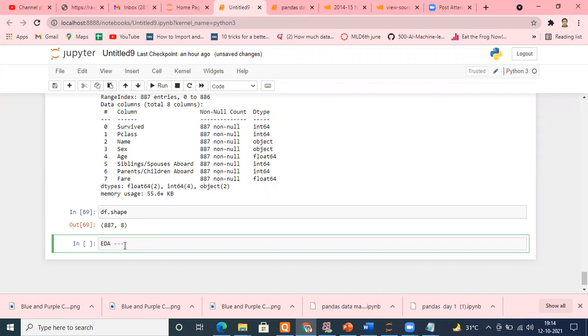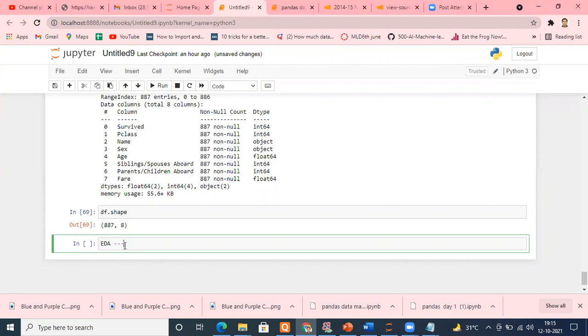See what is the mean value, what is the variance, what is the mode, what is the correlation between different columns. There are all these things we are going to do.